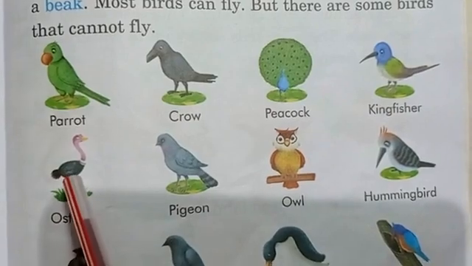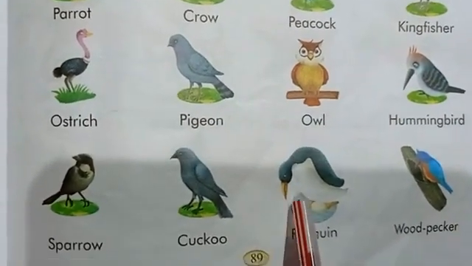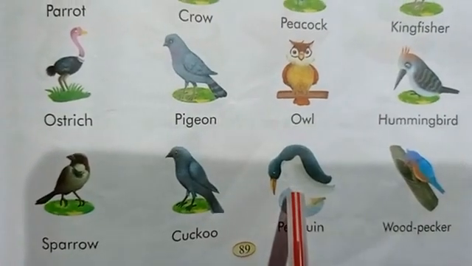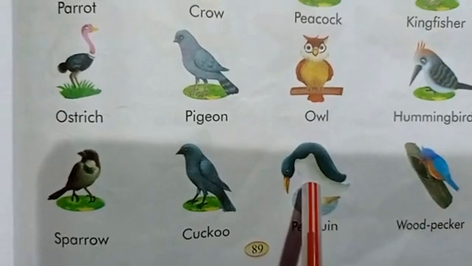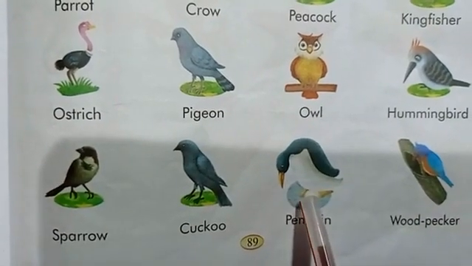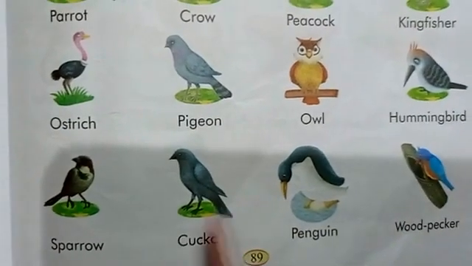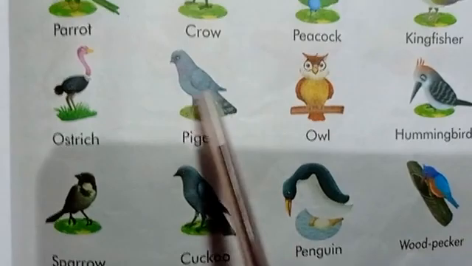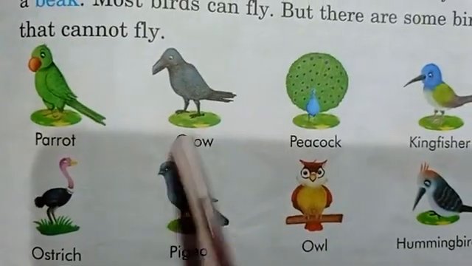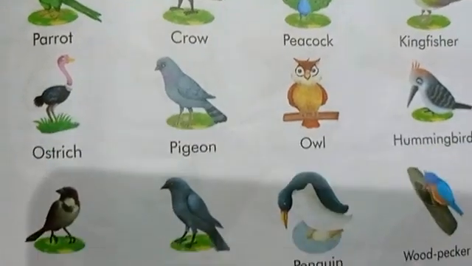But it can run very fast. This bird also, penguin. This bird cannot fly, but it can also run fast, though not like the ostrich. So there are many birds. Look at the pictures of the birds: parrot, crow. Many birds.